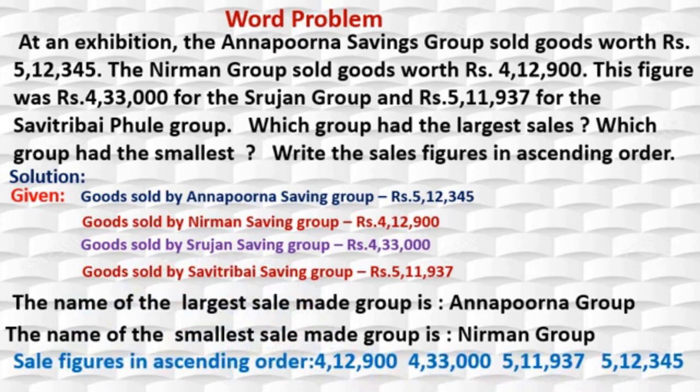Sale figures in ascending order. First one is 4,12,900, then 4,33,000, then 5,11,937, then last one is 5,12,345.